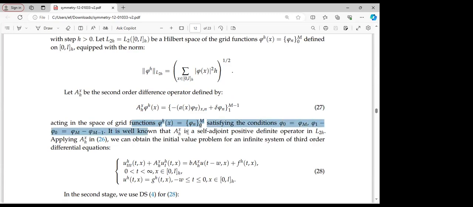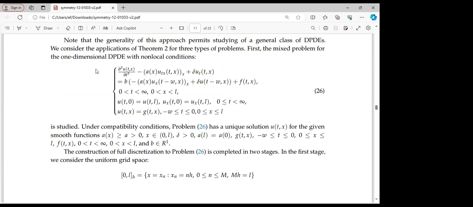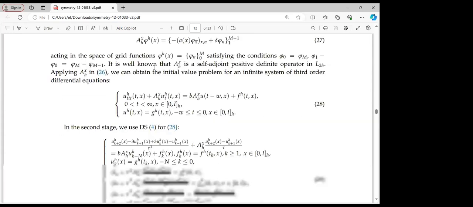It is well known that the following difference operator is a self-adjoint positive definite operator in L2h. So we apply the operator on the following system, which we shouldn't forget is the system for the mixed problem for a one-dimensional PDE with non-local condition. That is what we are looking at there.